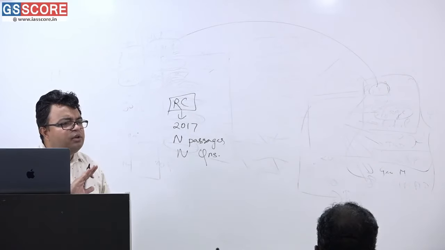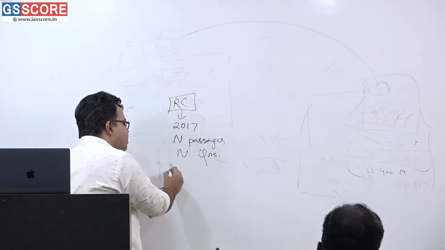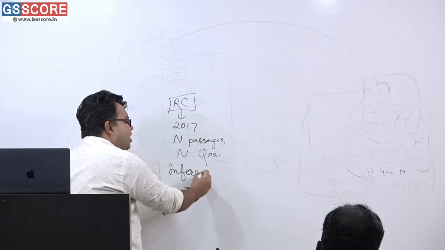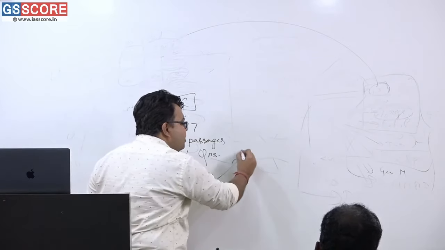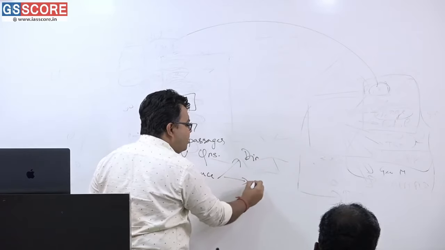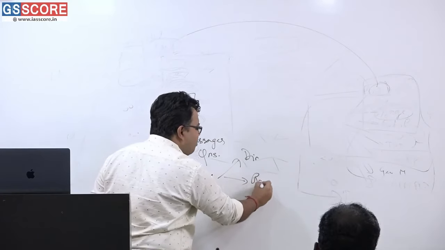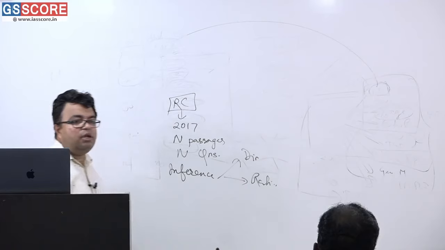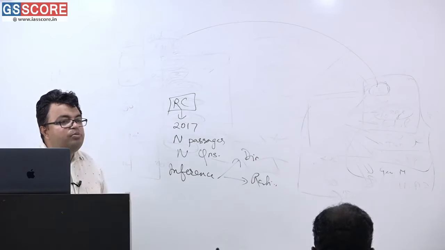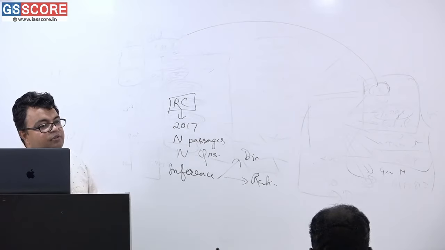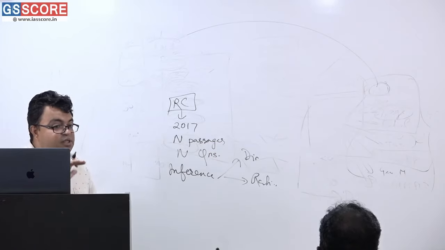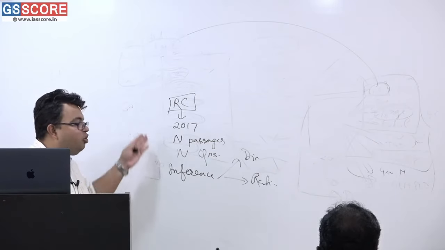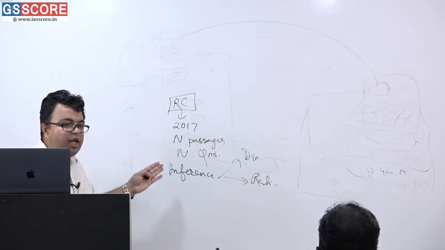That sort of question, inference related question, is very common. One is direct inference and one is what? Indirect, and also rational inference. Along with that, you must note what are facts, what are inferences, and what are judgment statements, and you will have to practice a lot in this area.